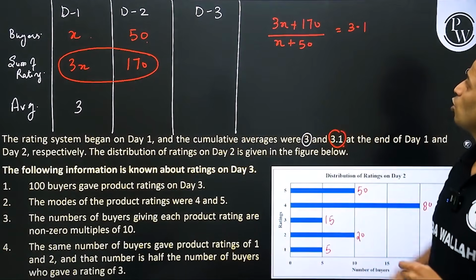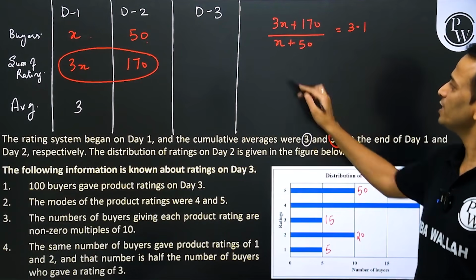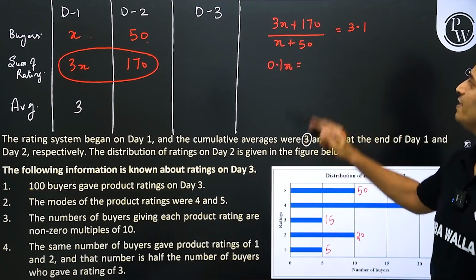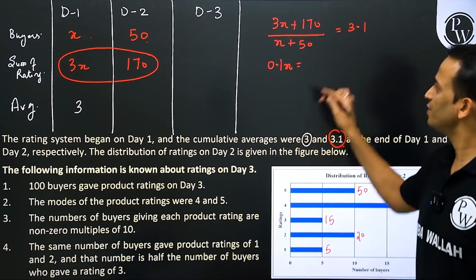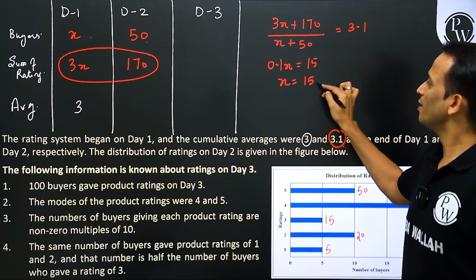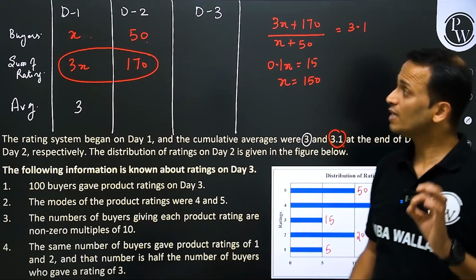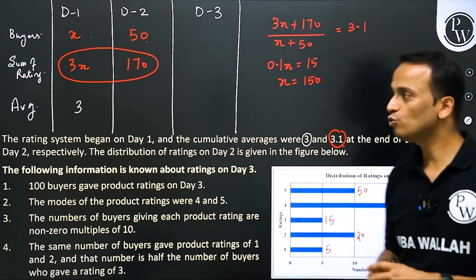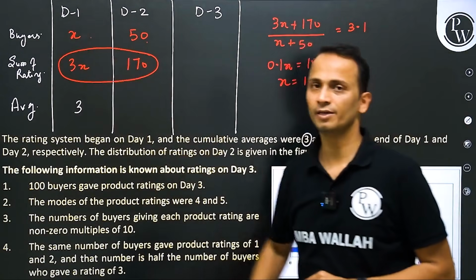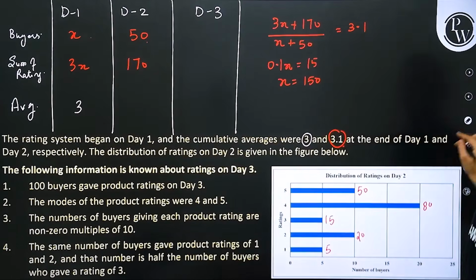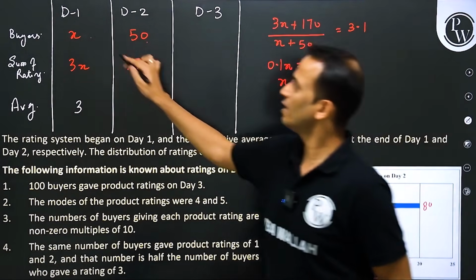Okay. So let's do cross multiplication. 3x plus 170 equals 3.1x plus 155. So 0.1x is equal to 170 minus 155, that is 15. The value of X comes out to be 150. So there are 150 buyers on day 1. Okay, let me substitute the value of X here as well as here. The value of X is 150.